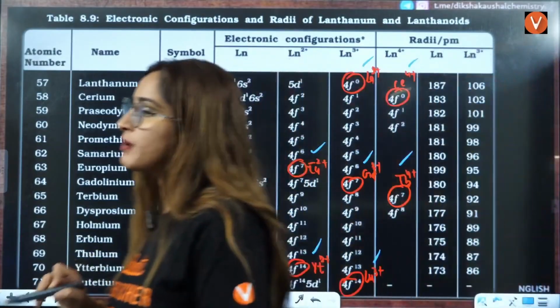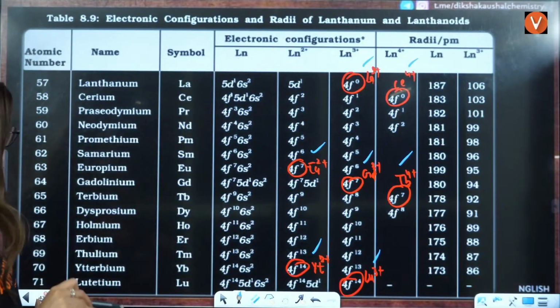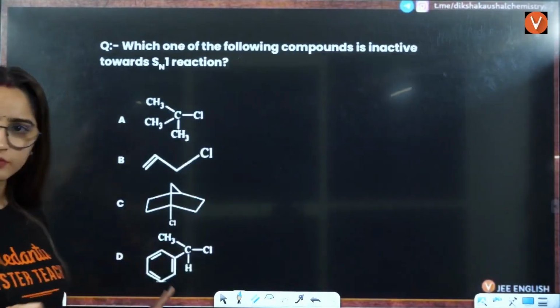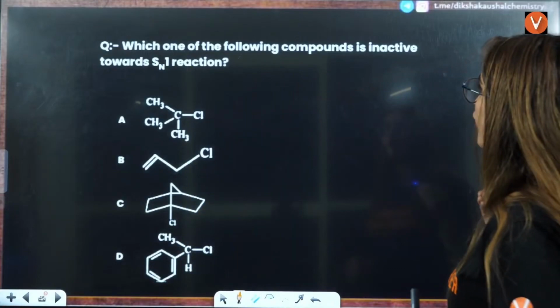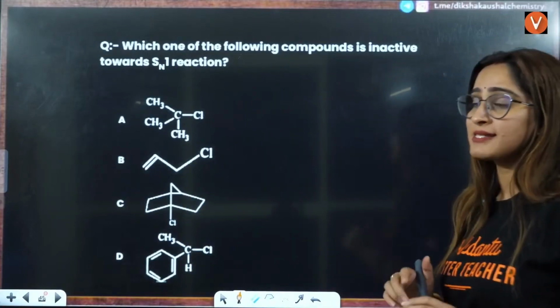That is a must remember electronic configuration for your exam, right? Okay. Next question is, which one of the following compounds is inactive towards SN1 reaction?